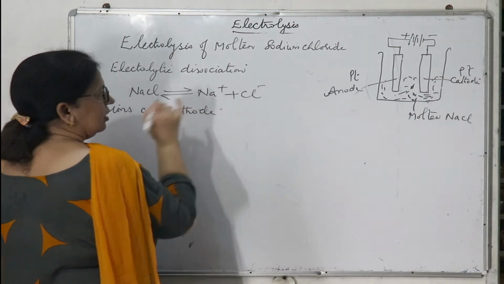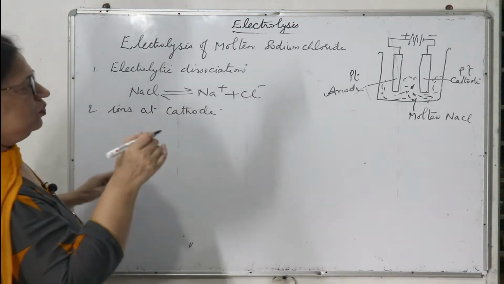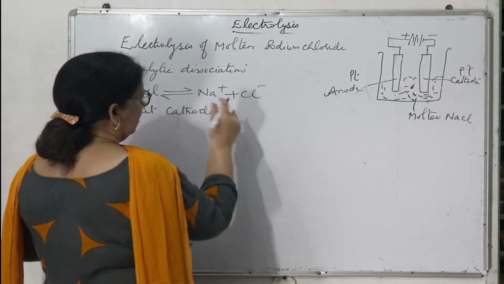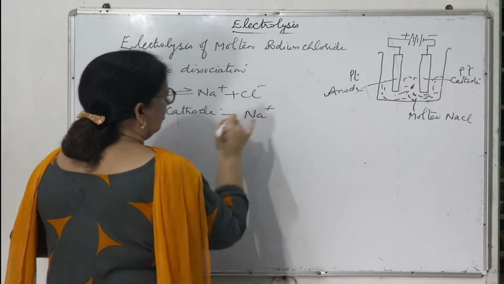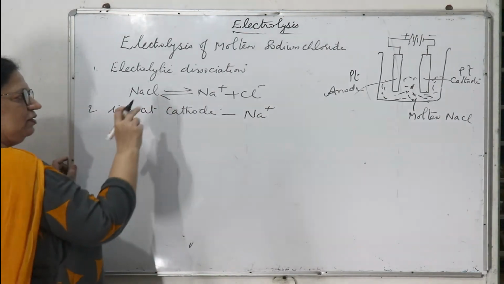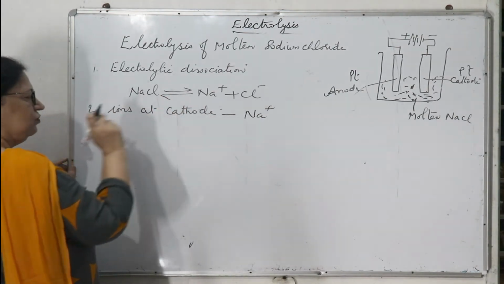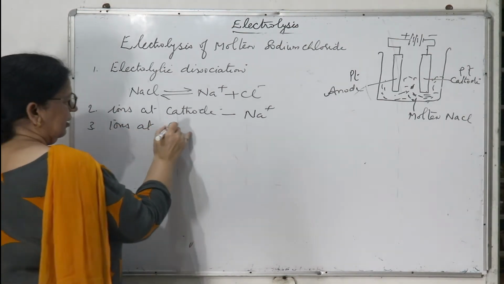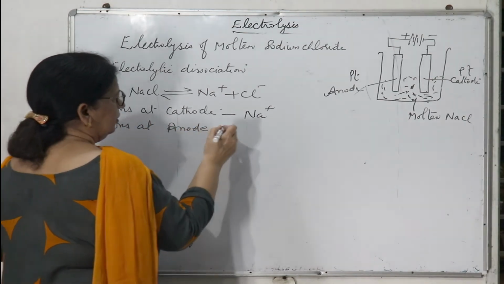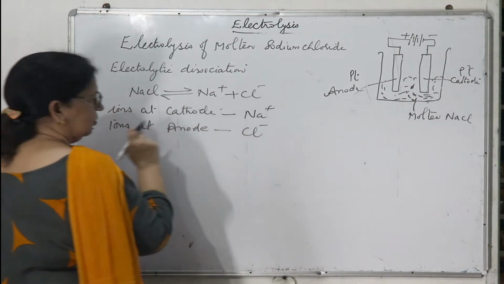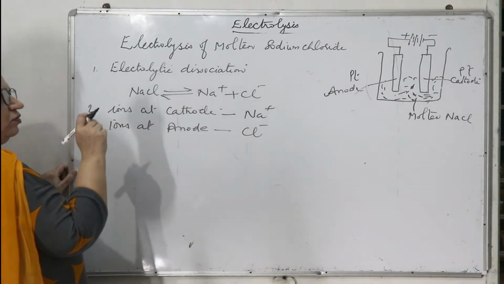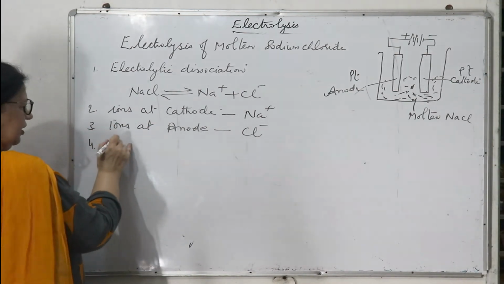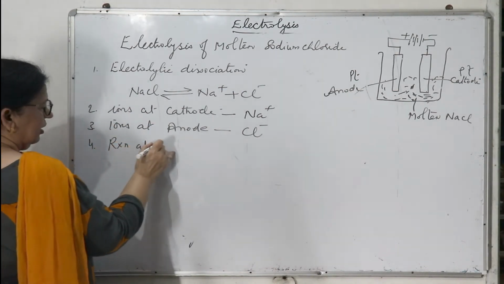The cathode is the negative electrode, connected to the negative terminal of the battery, so oppositely charged positive ions will get attracted and move towards the cathode. Next is ions at anode. That is chloride ion, because the anode is connected to the positive terminal of the battery, so this is the positive electrode.